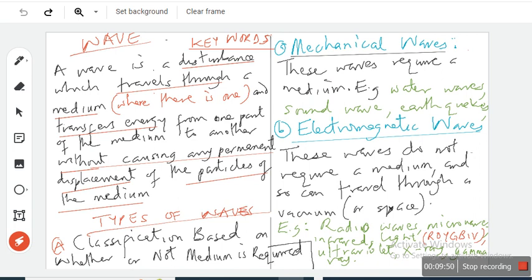Electromagnetic waves are waves that do not require a medium and so can travel through a vacuum or space. All electromagnetic waves don't need any medium. They can just travel in space. That's why light can travel through space. Heat can travel through space because it doesn't need a medium. Gamma ray can travel through space. X-ray and whatever, microwaves, radio waves, they can travel through space.